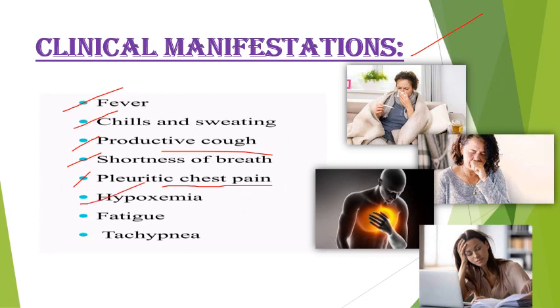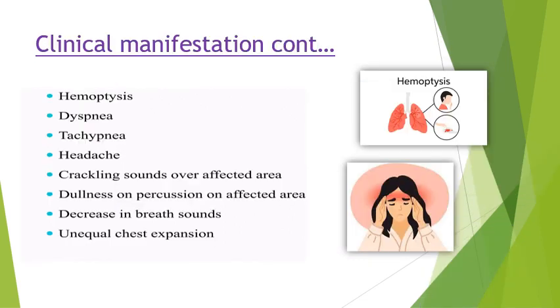Then hypoxemia. Hypoxemia means decreased oxygen in blood, then fatigue, then tachypnea. Tachypnea means increased respiratory rate. These are common for any respiratory infection. Then productive cough is important for pneumonia. Next, hemoptysis, that is blood in sputum.